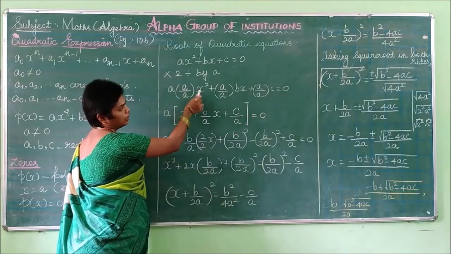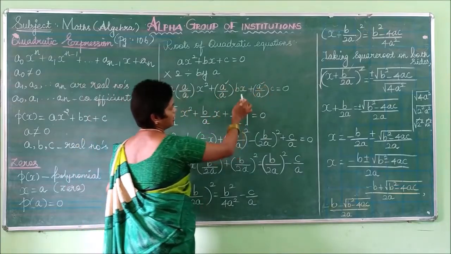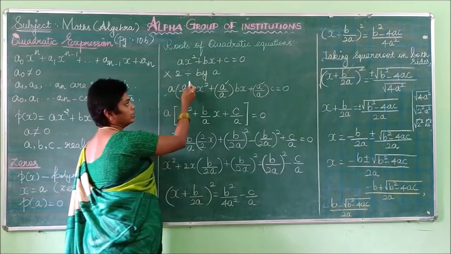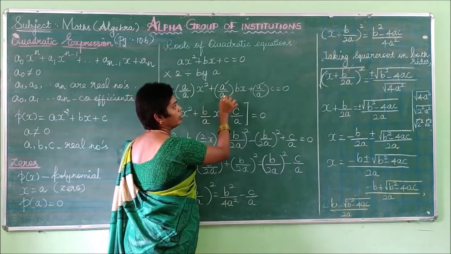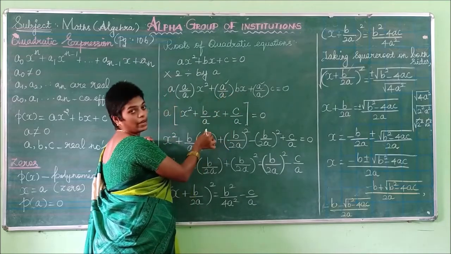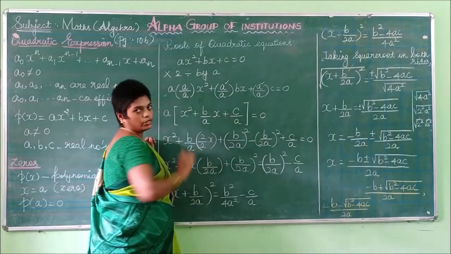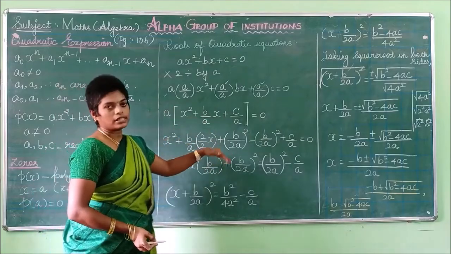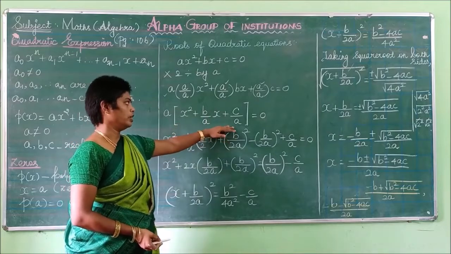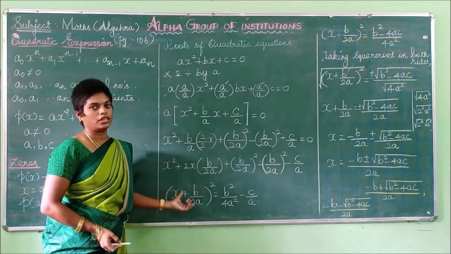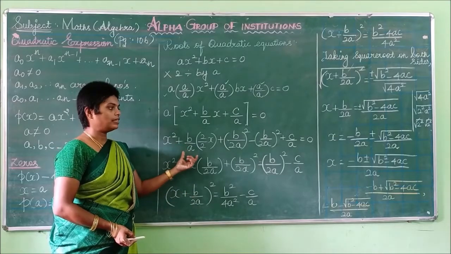So in this, this a will be taken out, here also a, and here also a. So I have commonly taken a outside. This can be written as a by a x squared, simply x squared, and in this term 1 by a into b can be written as b by a into x, plus, this a already taken out, c by a, which is equal to 0. If you move this a to that side, the right side remains 0. Then you consider these portions only. So for our substitution, to change this value into some format, we have added these conditions.